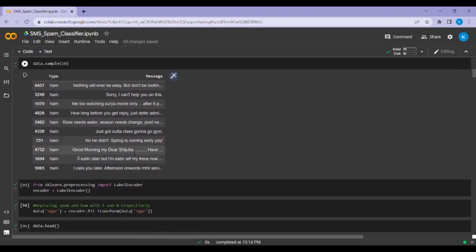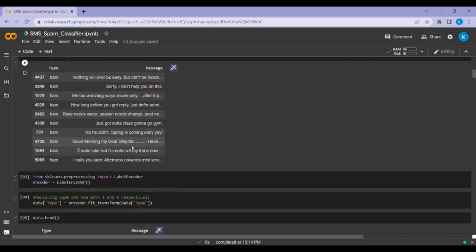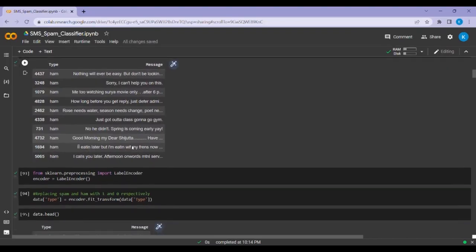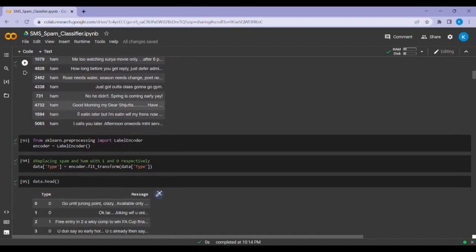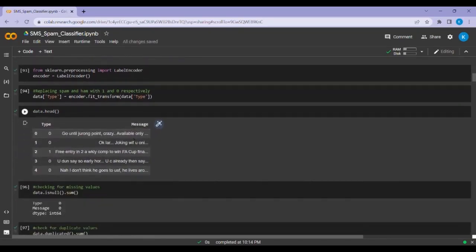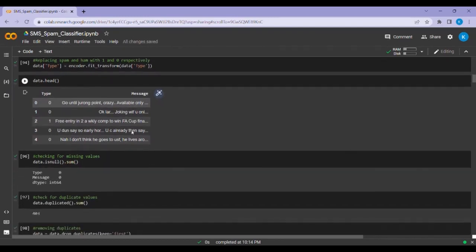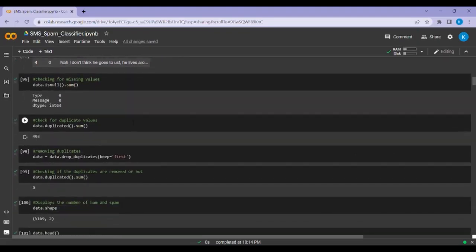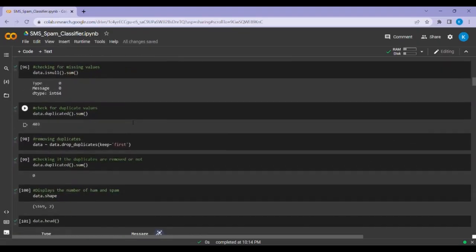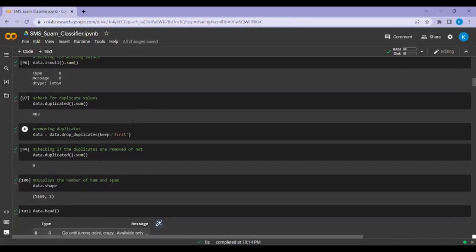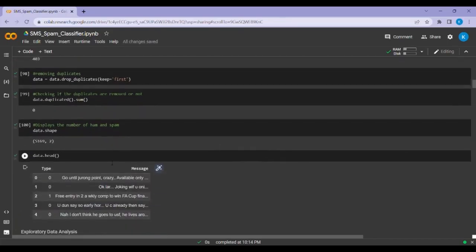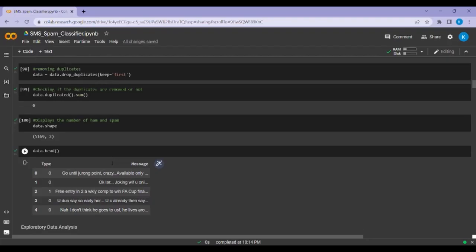Afterwards, from the sklearn.preprocessing library, we import LabelEncoder to replace spam and ham with 1 and 0 respectively, as shown in the next step. Then we check for missing values and duplicate values in the next two steps and remove them by dropping. Now we check if duplicates are removed and display the number of ham and spam using data.shape in the format of rows and columns.